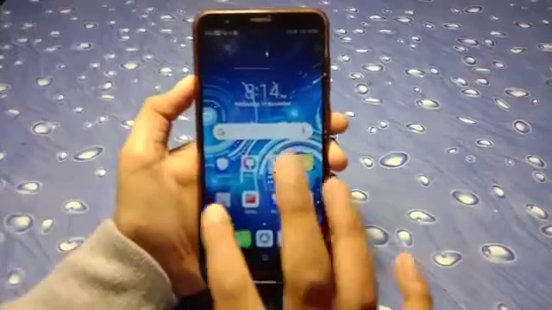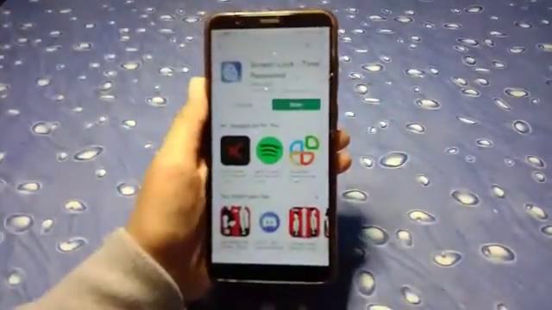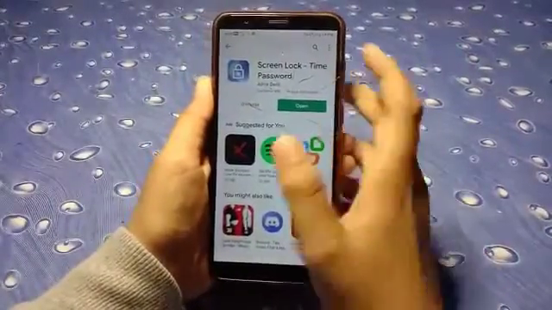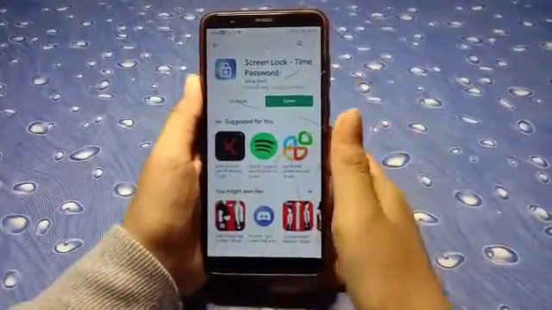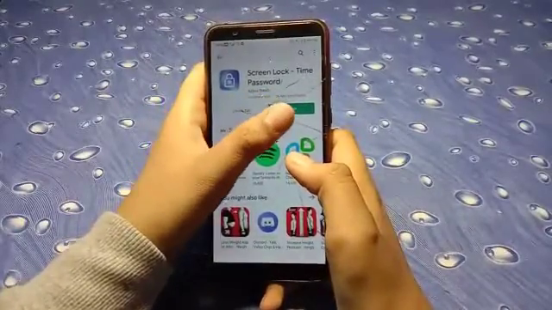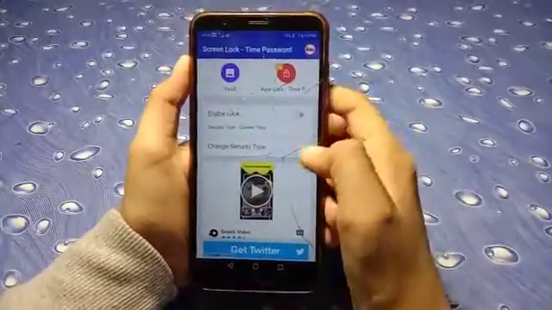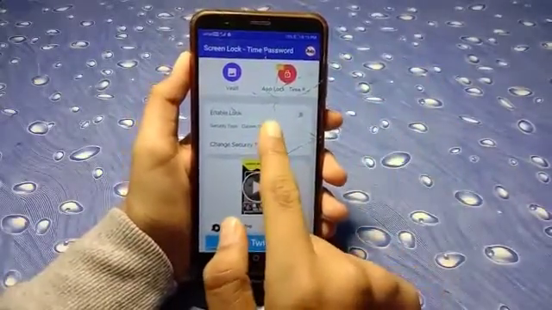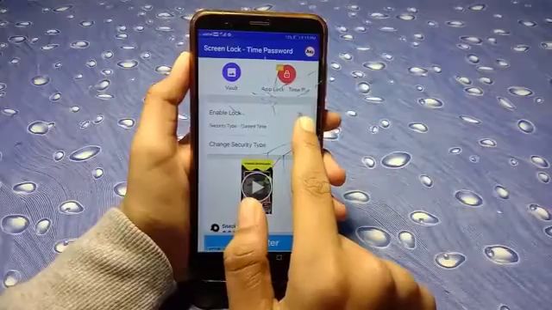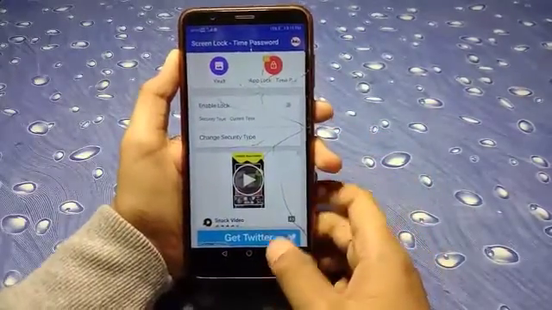Okay, so first you have to go to Play Store, and here you have to install an app called Screen Lock Time Password, and I have it installed on my phone, so I click on open. And for example, right now by default this enable lock option will be disabled.